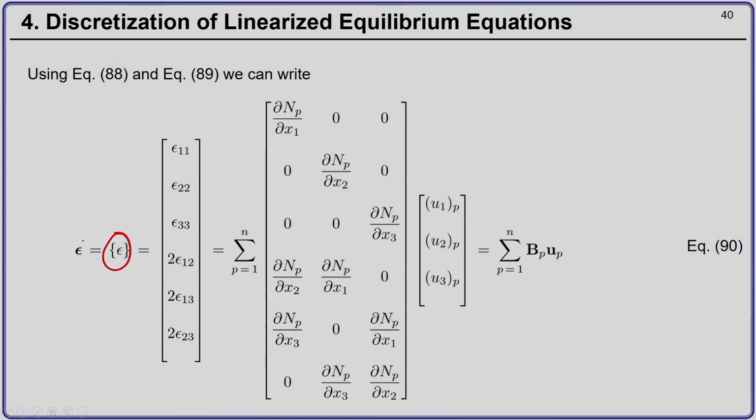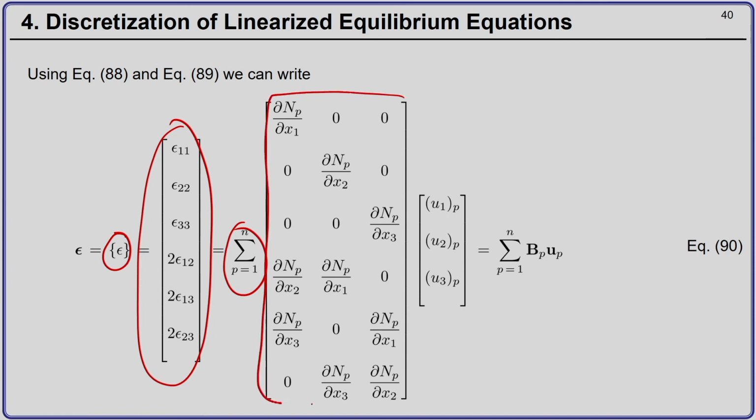So, the strain expressed using Voigt notation, which is shown over here, is nothing but summation over all the nodes of the element, this matrix of the derivative of shape functions with respect to current position times the nodal displacements of node P.